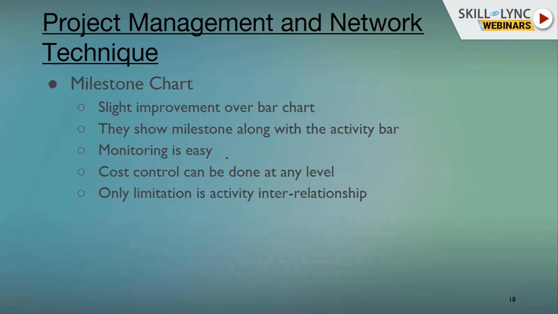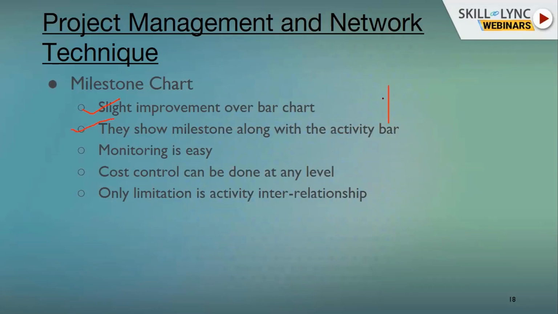Second method is the milestone chart, the second tool that we use. In this technique, the milestone chart is basically a slight improvement of the bar chart. They show milestones along with each activity bar.